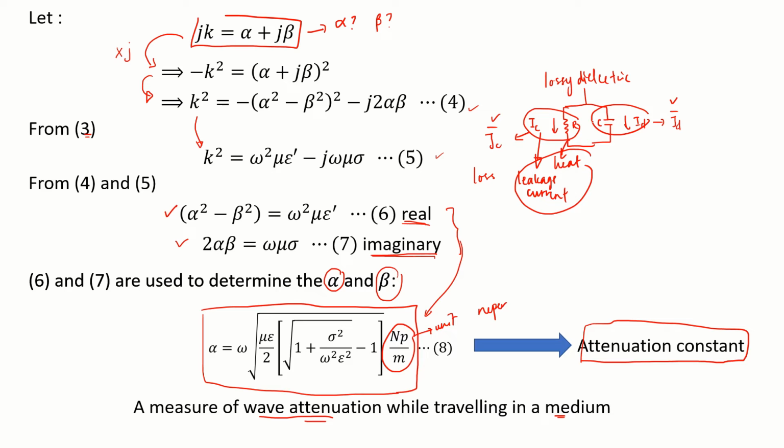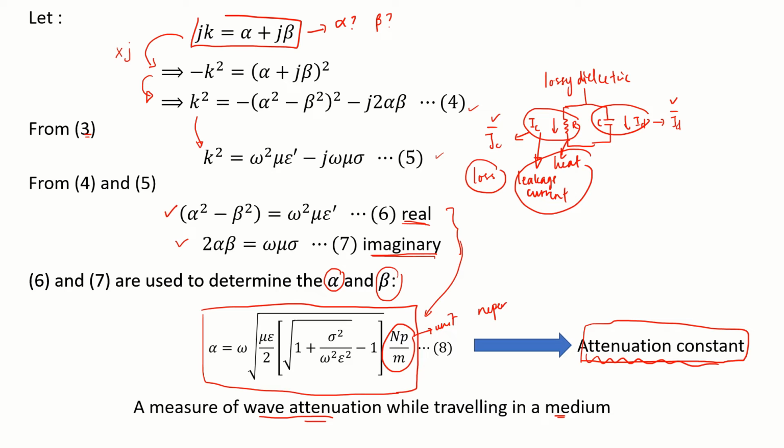Therefore, in a lossy dielectric there is a loss occurred, and to measure how much of this loss occurred is by this attenuation. So attenuation determines how much loss occurred in a wave propagating in a lossy dielectric medium.